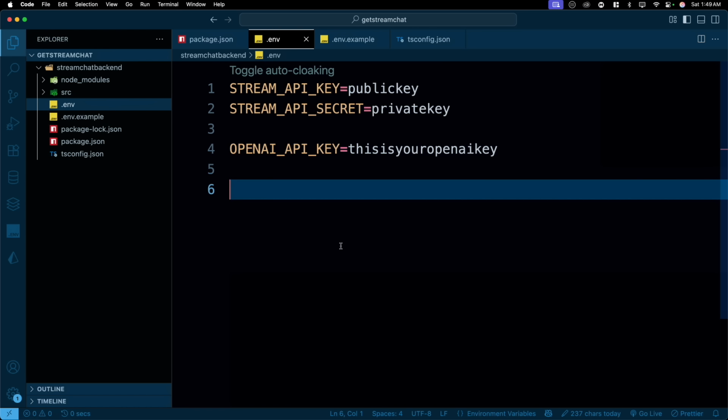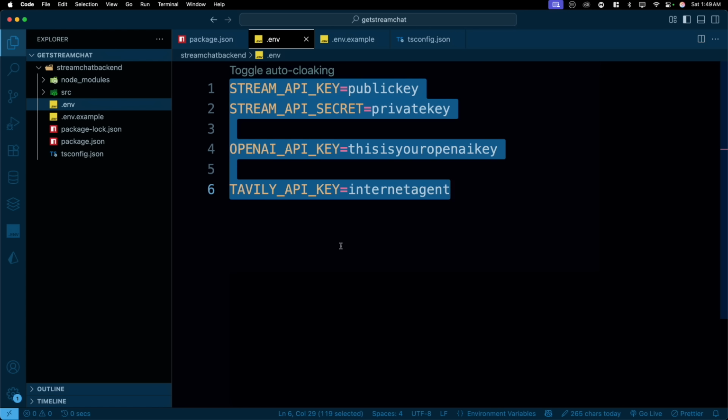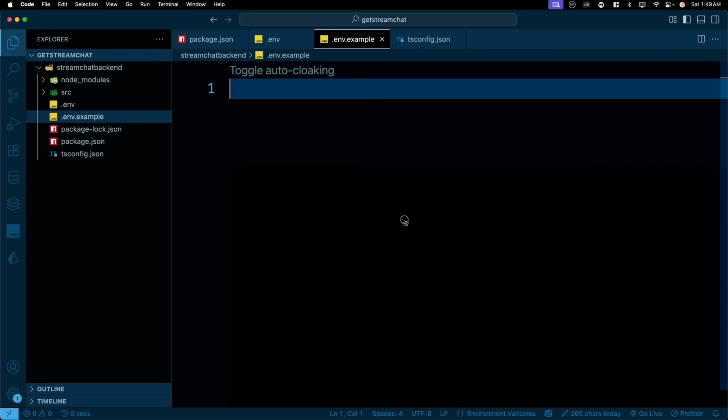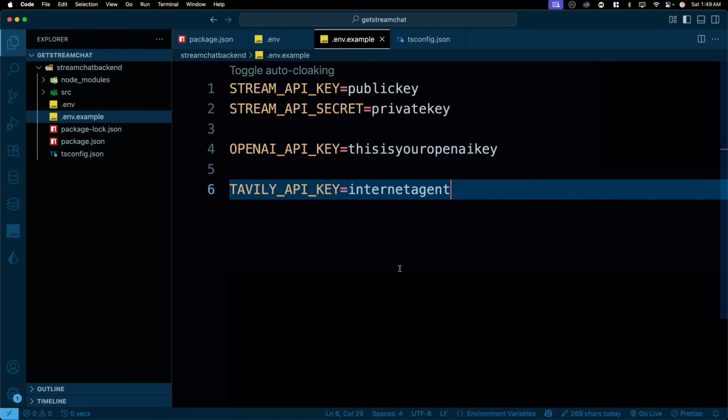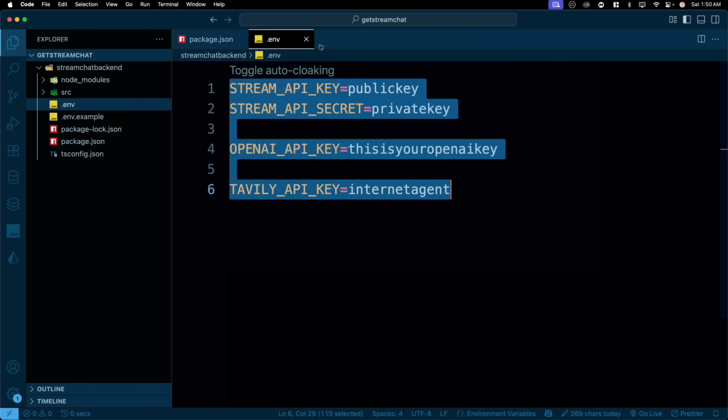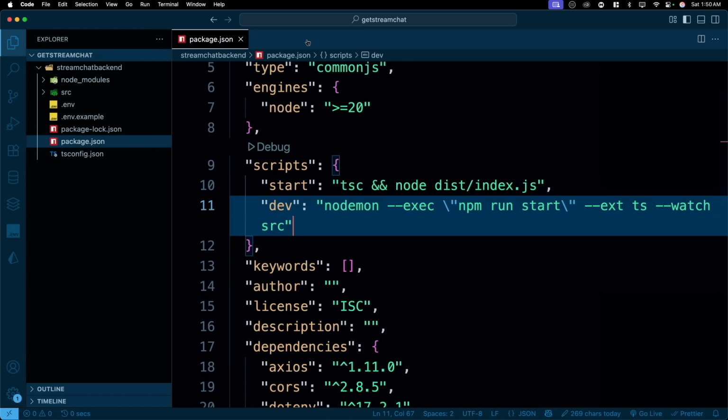And then we also need the Tavily API key. Tavily is going to be our internet agent, which will look on the internet and get the relevant information for us. Save this. This is what we'll be using. I'll share this one with you as the environment variable example. Looks good and absolutely fine. Another thing that we are going to do for this application is to make sure that we load these environment variables nice and easy so that we know what's happening and how it is happening.